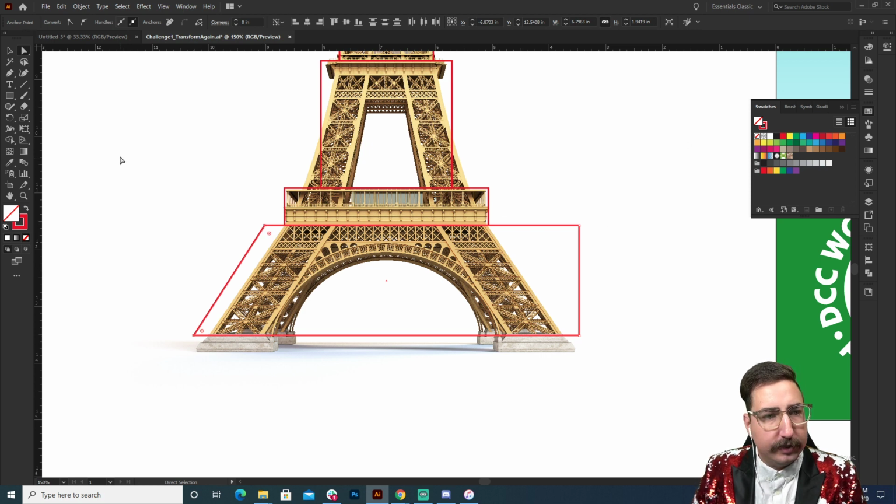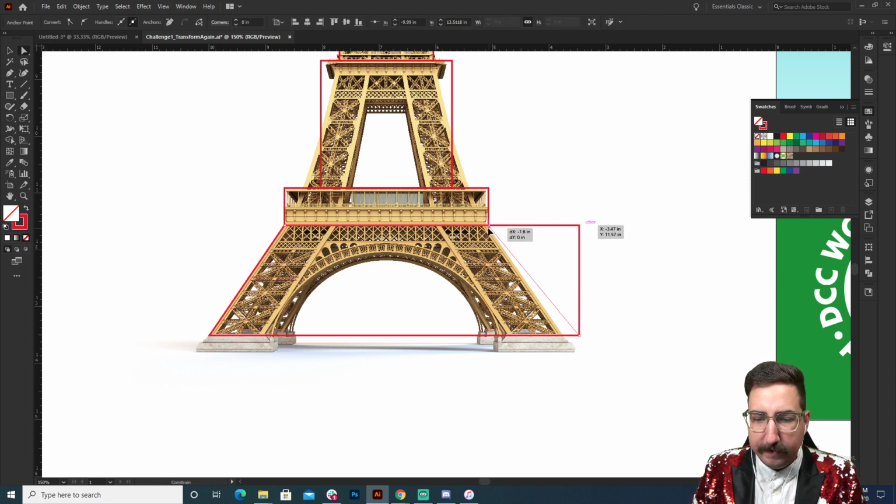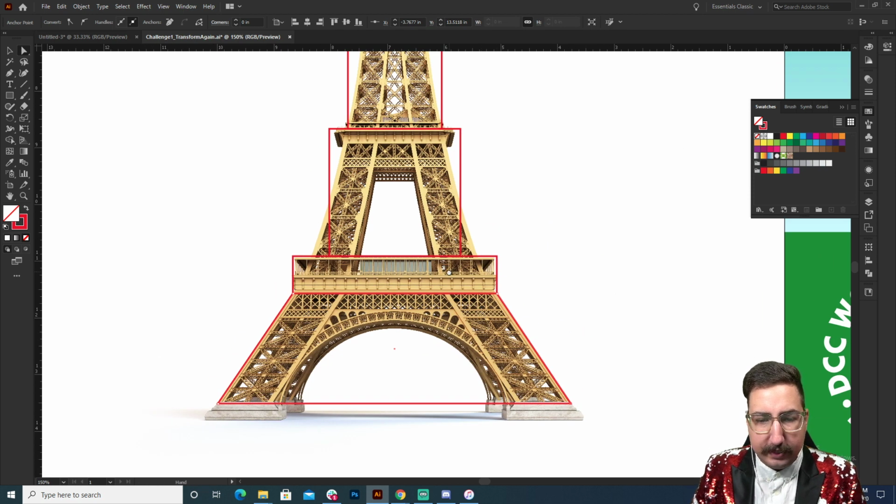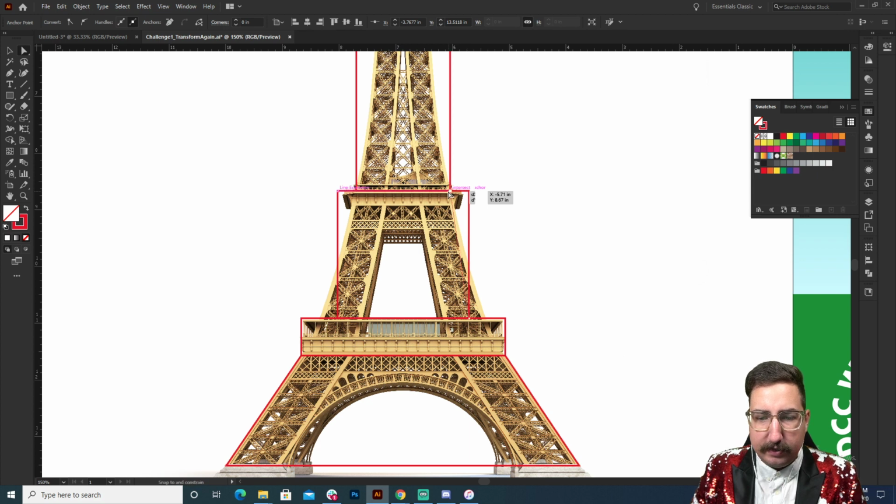They're called anchor points, using the direct selection tool, or just A. So we're going to click these, and we are going to, again, just keep clicking and dragging until they kind of fit the outline that we're looking for. This stays like that, and this maybe can come here, and we'll drag these out.